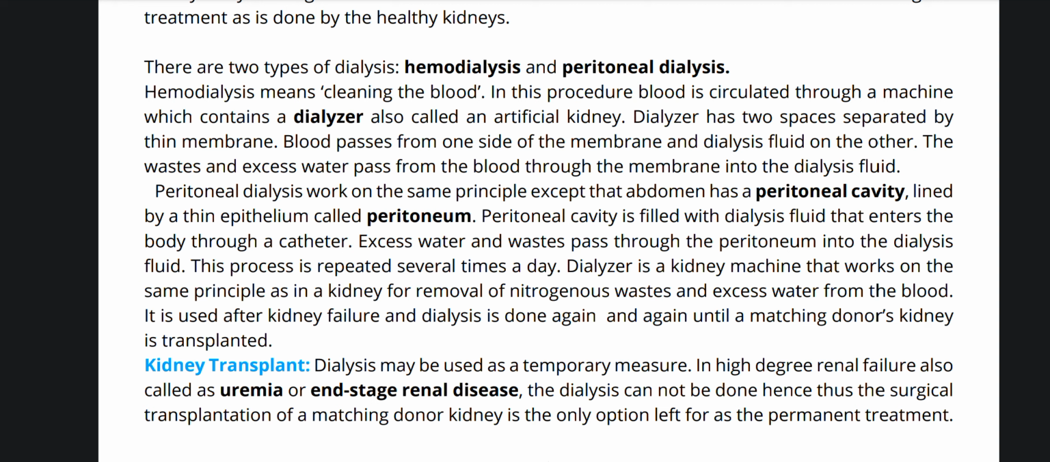There are two types of dialysis, hemodialysis and peritoneal dialysis. Hemodialysis means cleaning the blood. In the procedure, blood is circulated through a machine which contains a dialyzer, or what is called an artificial kidney. Dialyzer has two spaces separated by a thin membrane. Blood passes on one side of the membrane and dialyzing fluid on the other. The waste and the excess water pass from the blood through the membrane into the dialysis fluid.